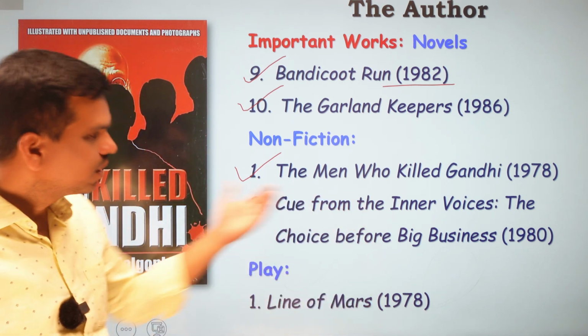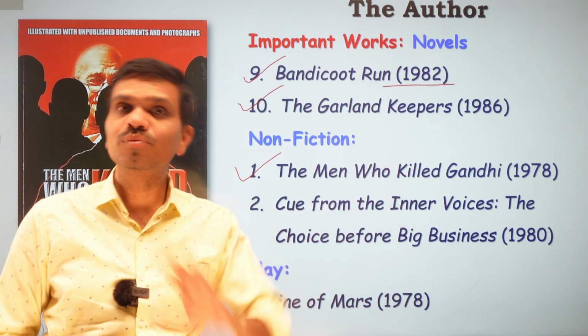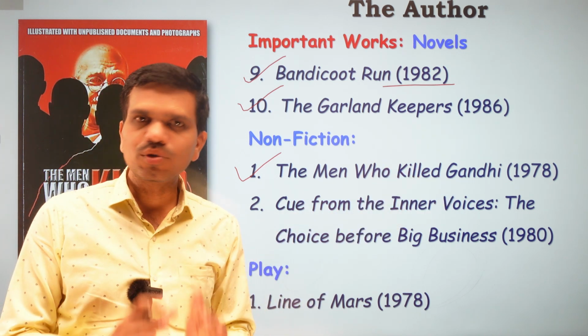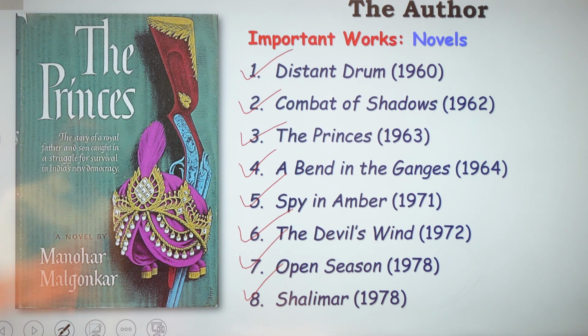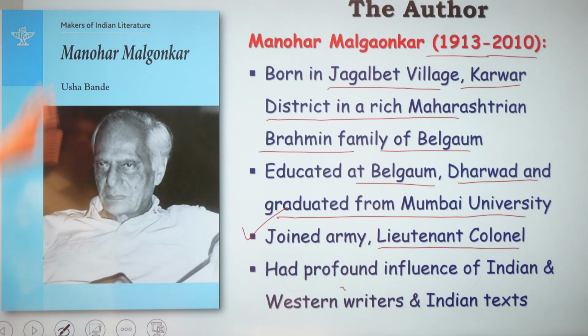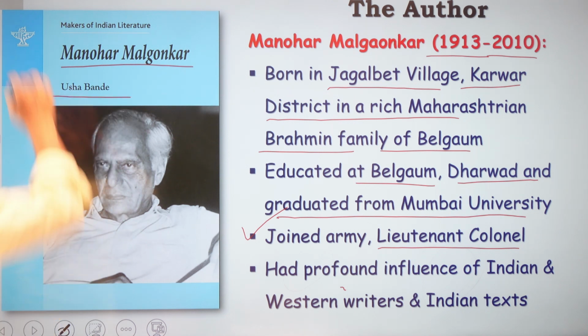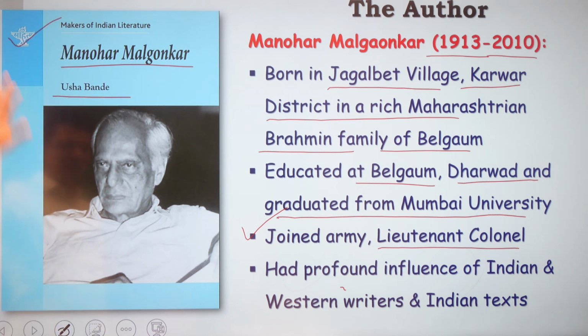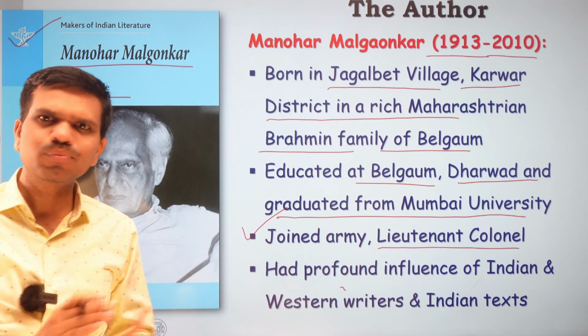In this time we have this kind of works, The Men Who Killed Gandhi, which becomes very important. If you want to know more about Manohar Malgaonkar, you can read this special issue dedicated to Manohar Malgaonkar, edited by Usha Bande and published by Sahitya Akademi, which is the central body of letters in India, a very important body.